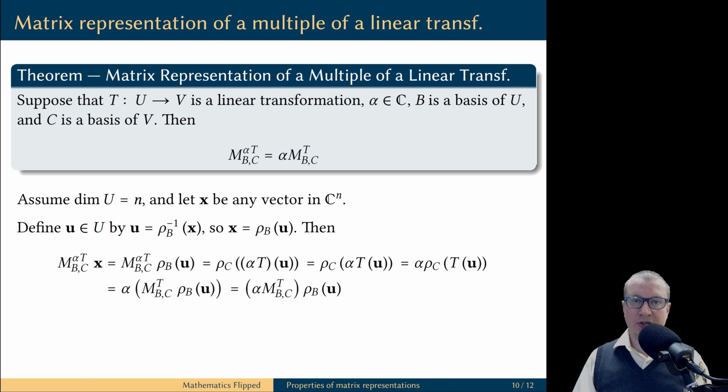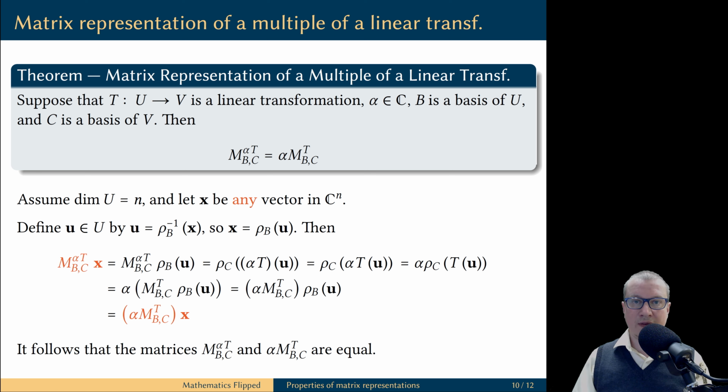We are free to move the scalar multiple anywhere in the matrix product, therefore we can rewrite this expression as follows. And then it remains to recall that rho B of U is equal to the vector x. Once again, these two matrices multiply all possible column vectors x to the same result, therefore they must be equal.